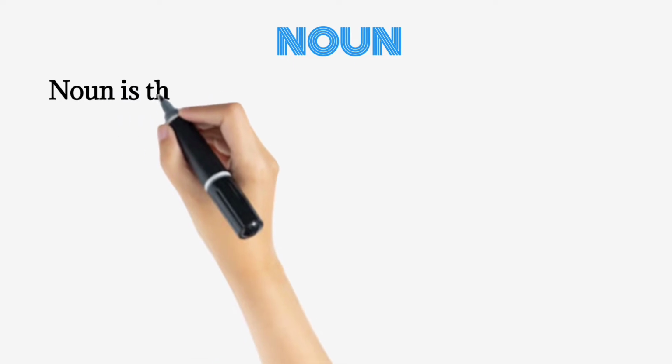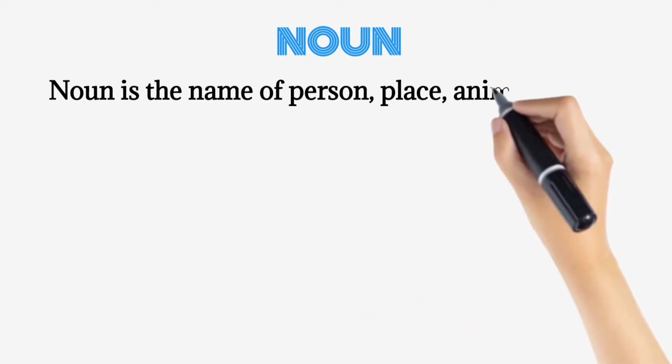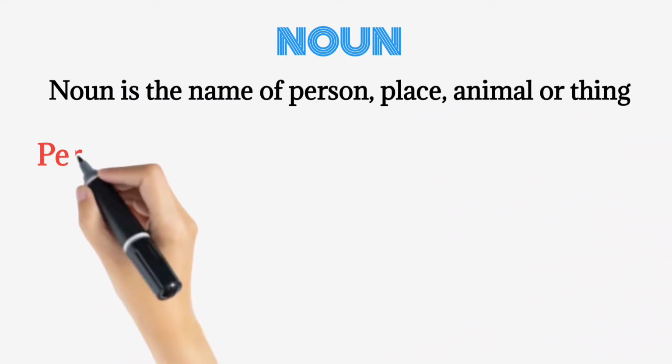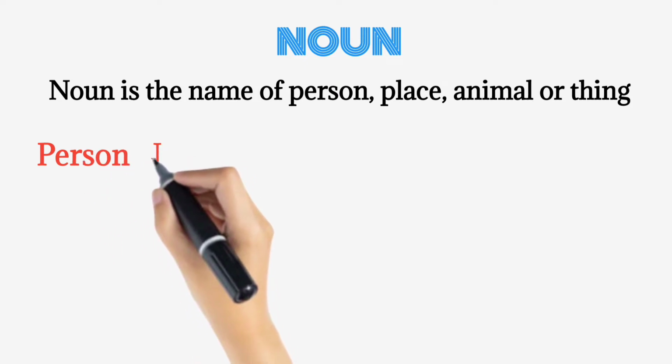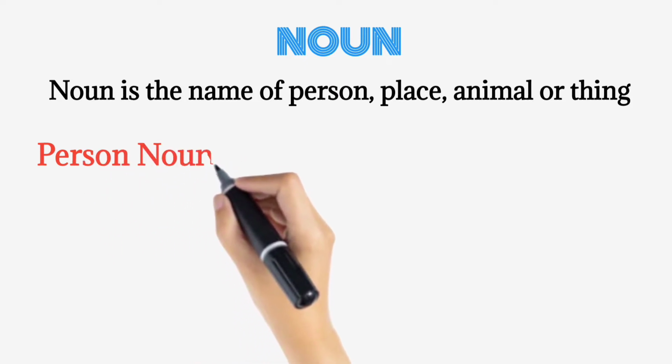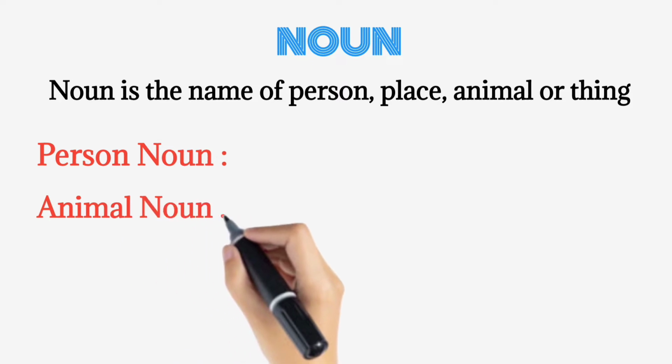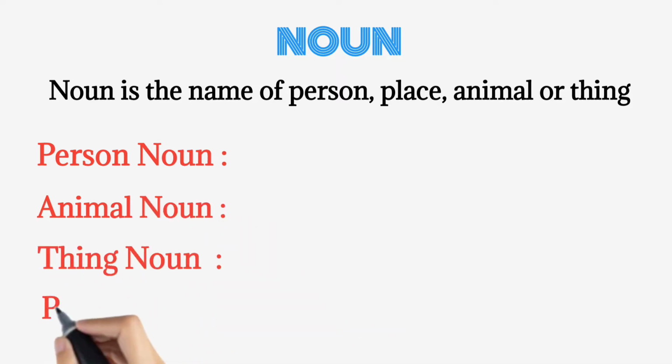Today I will teach you about noun. Noun is the name of person, place, animal or thing. So noun is in 4 categories: person noun, animal noun, thing noun and place noun. Let me make some sentences for them.